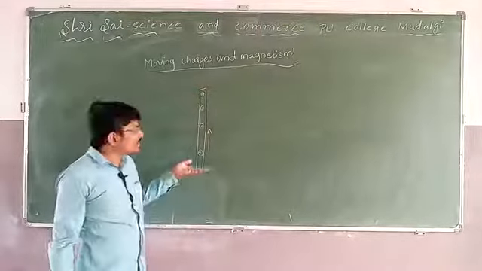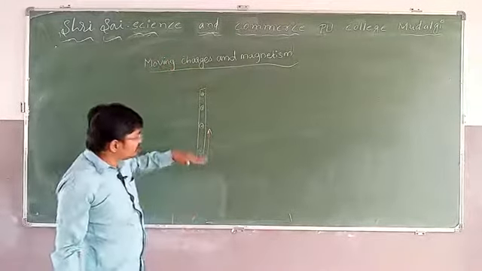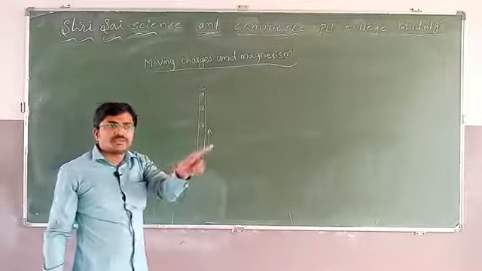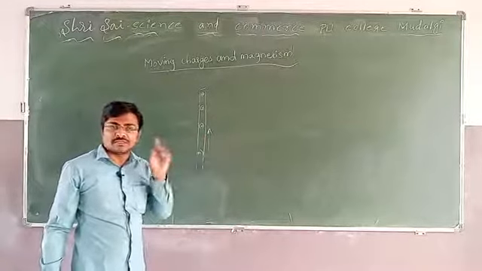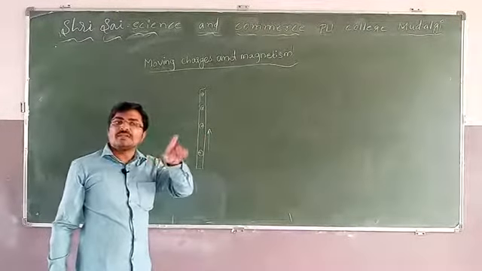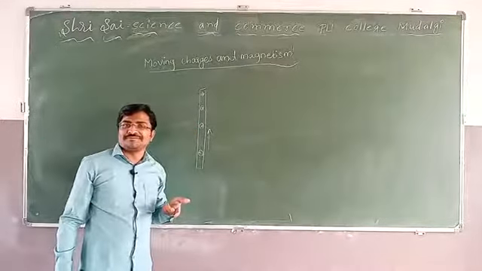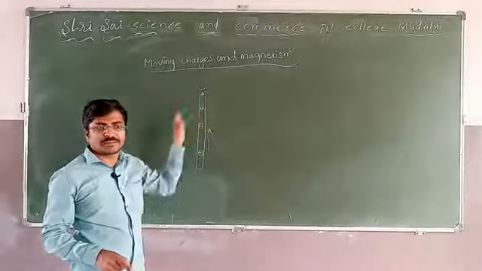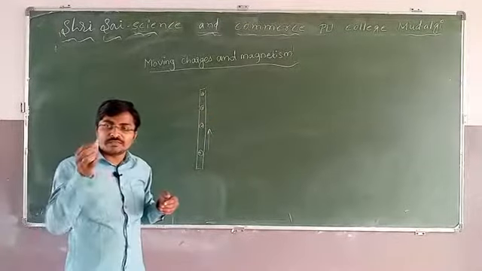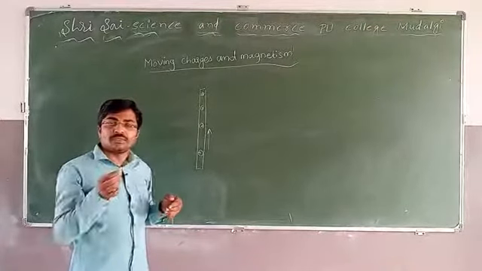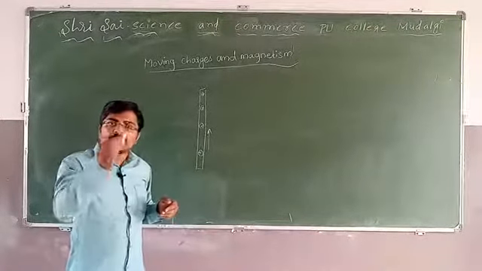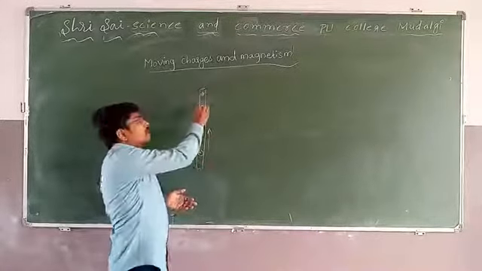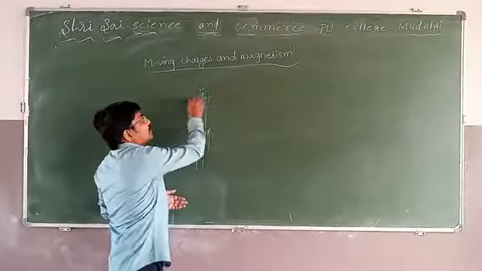Imagine all of these are moving. When these positive charges are moving, we know that they produce the current, and when the charges are moving they produce the magnetic field. I said a couple of minutes ago that moving charges are the source of the magnetic field, means if the charges are moving it produces the magnetic field. When the positive charges on this conductor start to move, then it produces the magnetic field around this conductor.